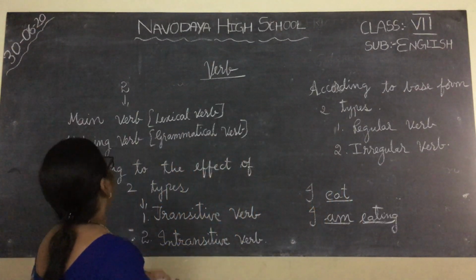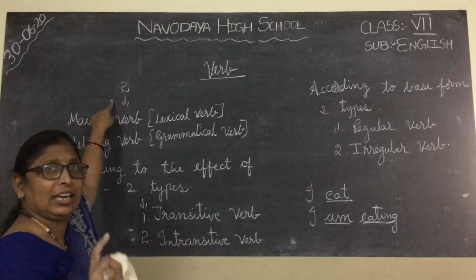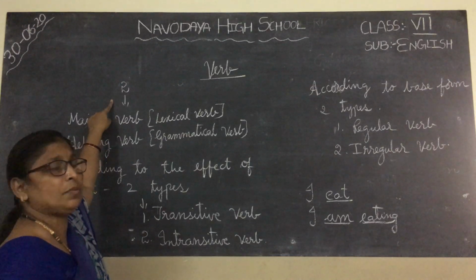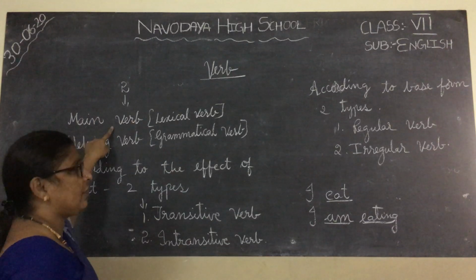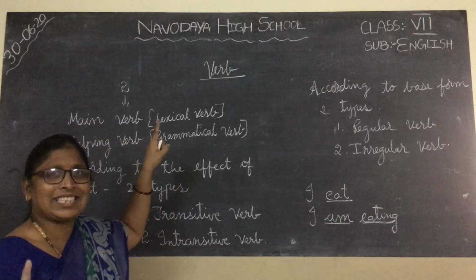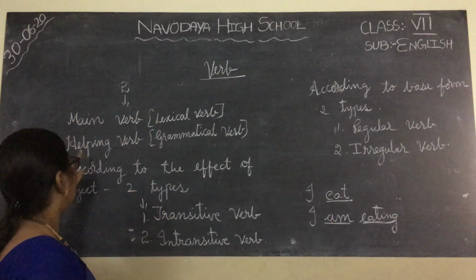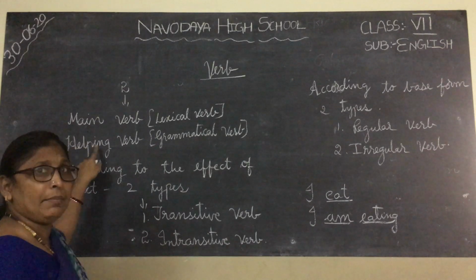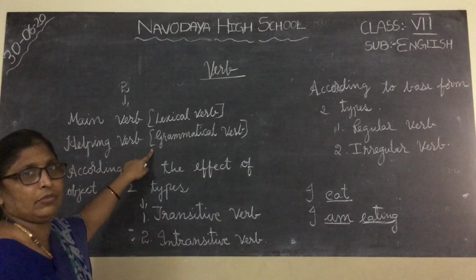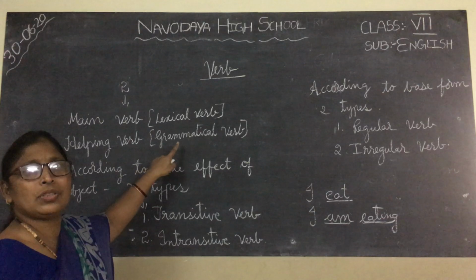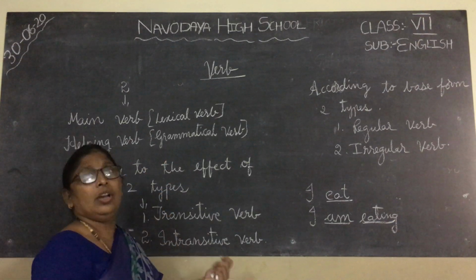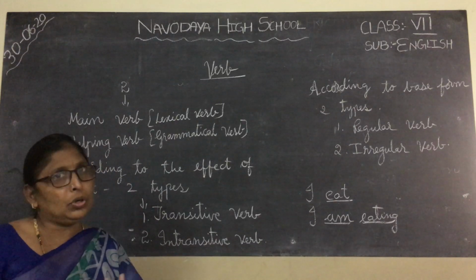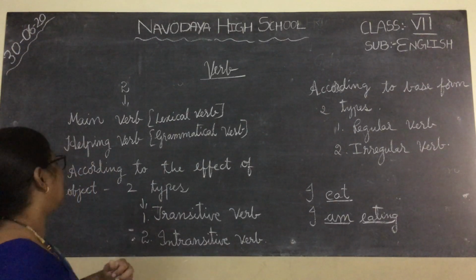Understood, children? Now, the types. Whatever words you use as verbs regularly, they are of two types: main verb and helping verb. The verb which says about action is called the main verb. The verb which says about time or condition is called the helping verb. Generally you use these in your daily life while writing. And there are some other verbs also. You use them but you don't know them, and you have to know about these now.